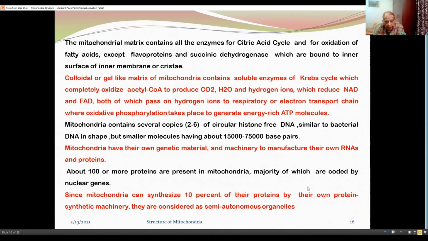The mitochondrial matrix contains all the enzymes for citric acid cycle and for oxidation of fatty acid except flavoprotein and succinic dehydrogenase, which are bound to inner surface of inner membrane or cristae.